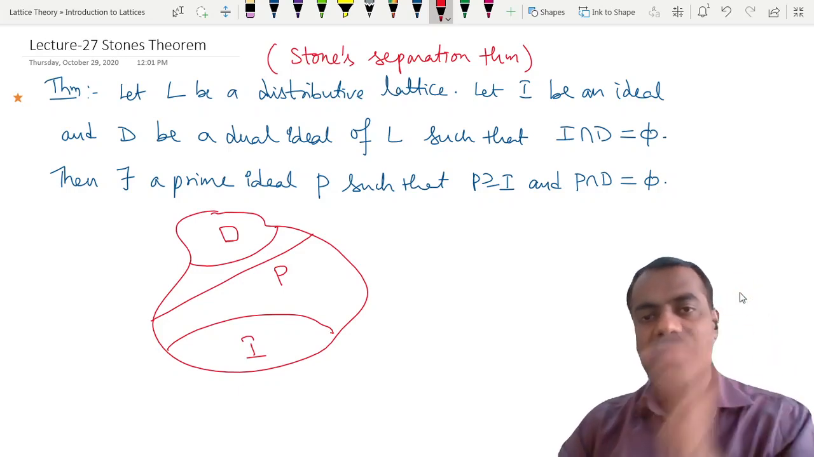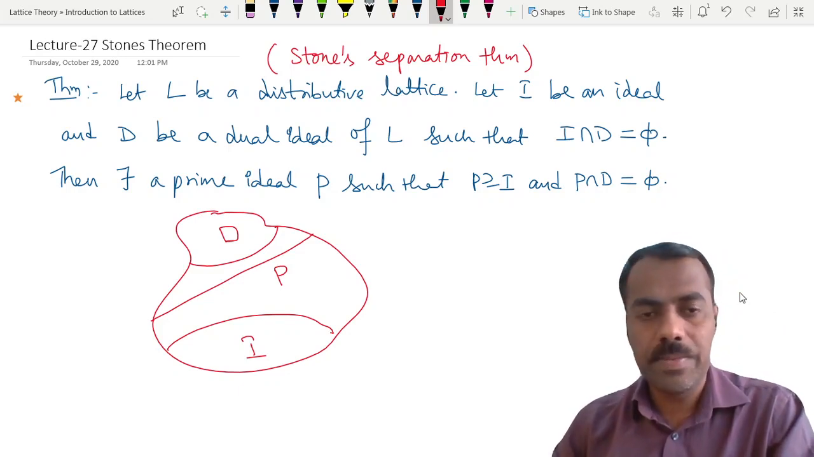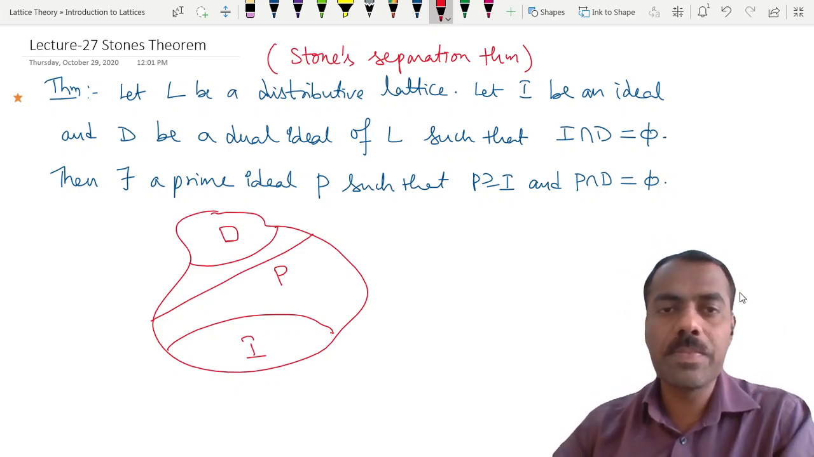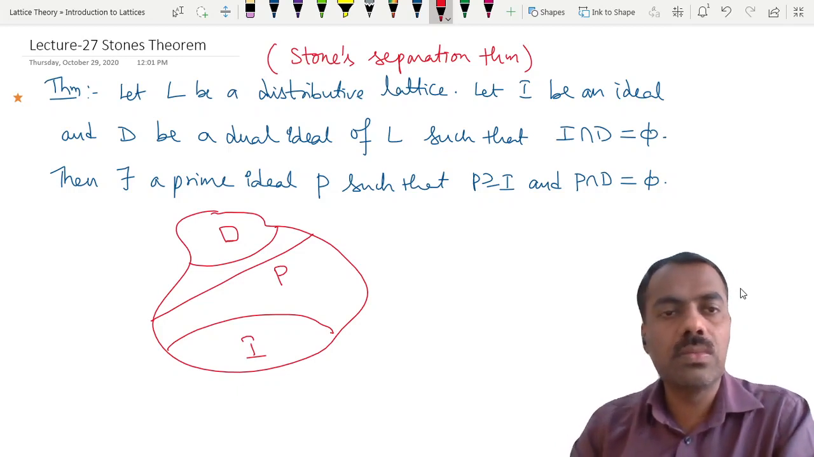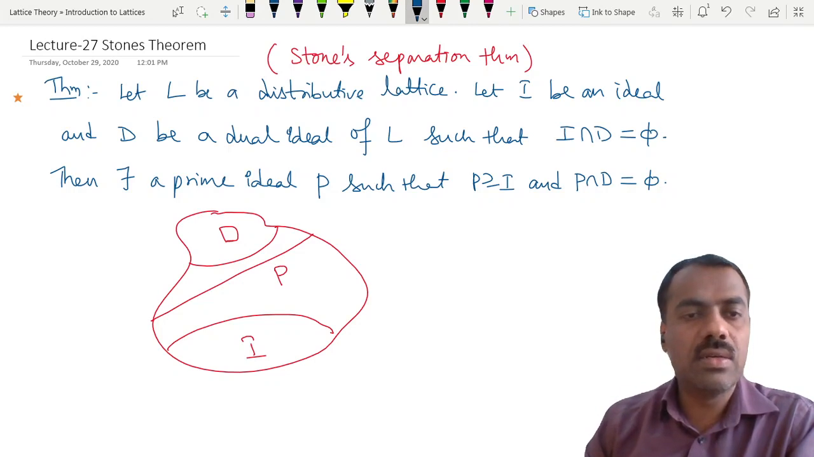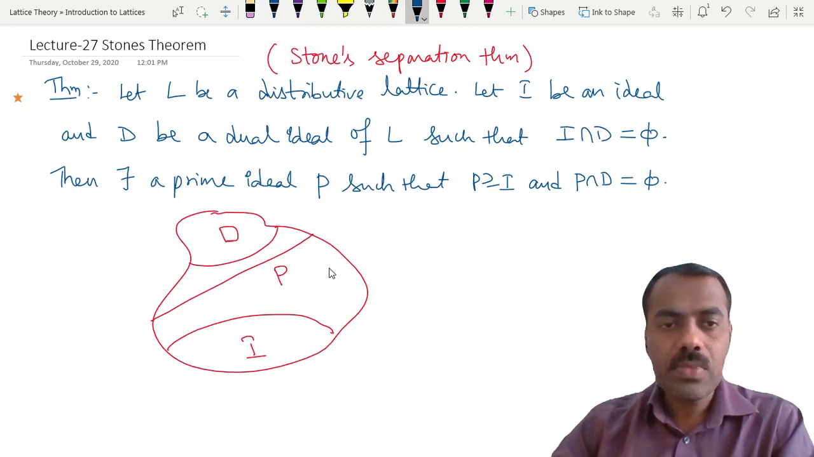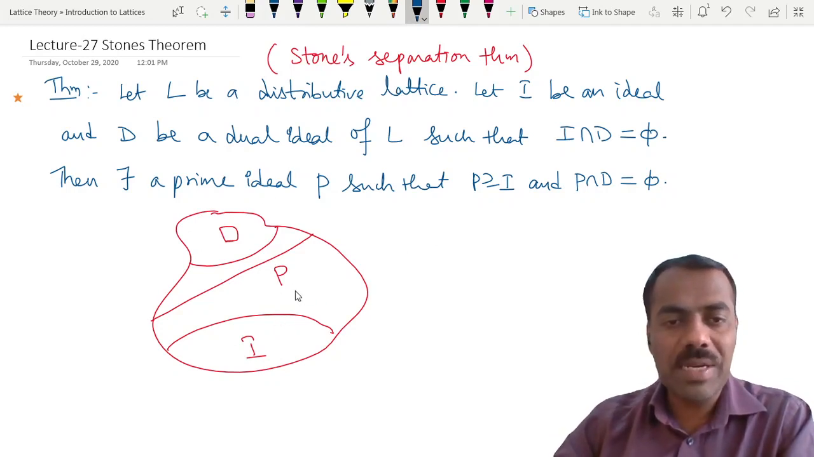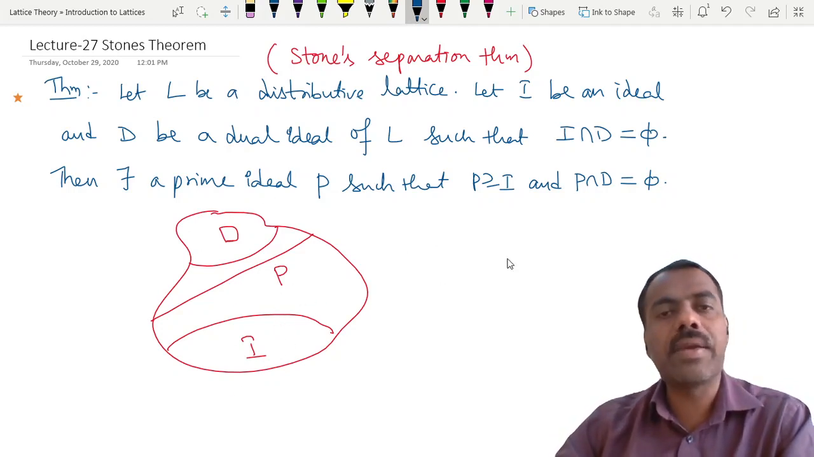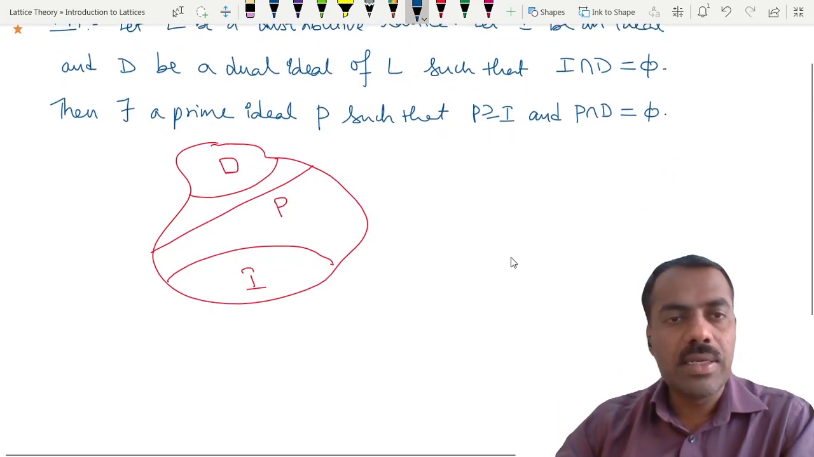So why do we call it separation? You can see that this P is actually separating this I and D, right? Is this picture clear? What this says is, if we have an ideal and a dual ideal which are not intersecting, then there exists a prime ideal which separates both of them, and of course that prime ideal contains this I. Are you following? Fine. So let's prove this.